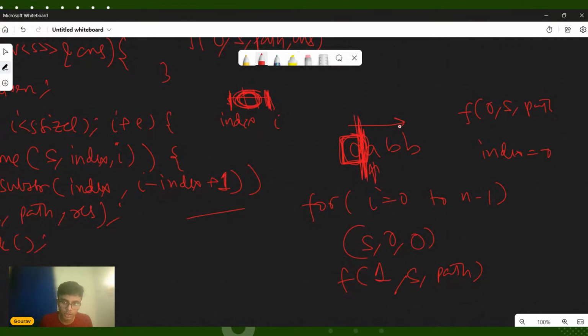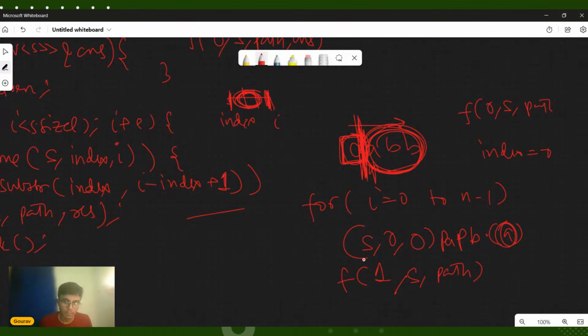Once you have put a partition here, you are recursively calling for this part of the function. Now once this is a part, and this is actually a palindrome, you will just push back into your path. What you will push back is A, just one A, and then recursively call for this.